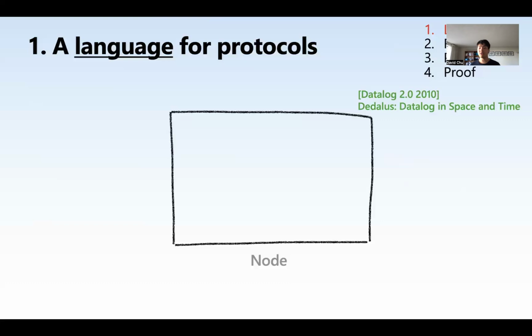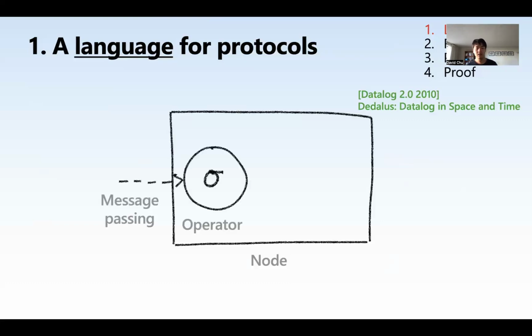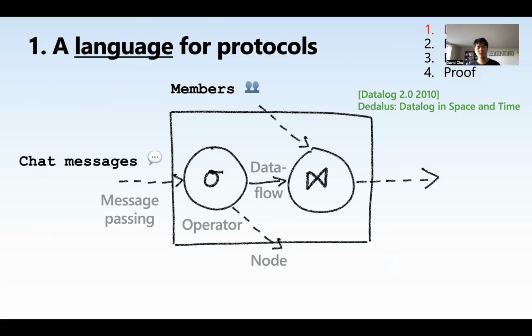So this rectangle is a node. These dash arrows are message passing. This circle represents an operator. Here it's a filter. And this arrow represents data flow. So roughly what this node is doing is it receives chat messages, filters them, sends a message out telling you that the message has passed the filter, and then joins those filtered messages with a set of members and broadcasts the message to each member. So in other words, this is a chat server.